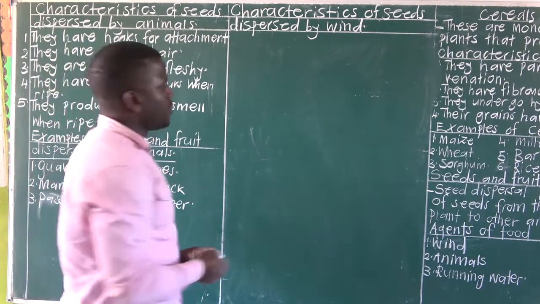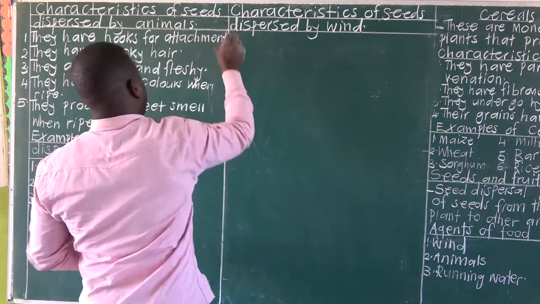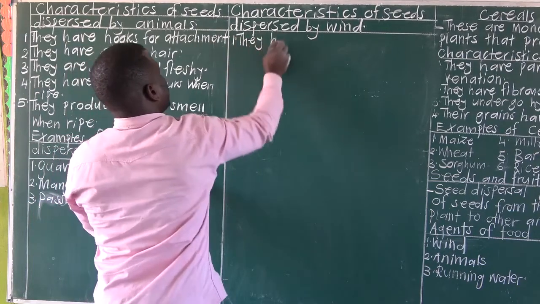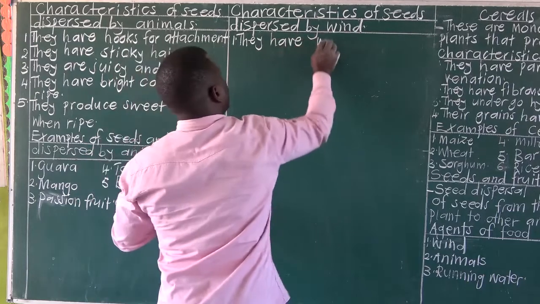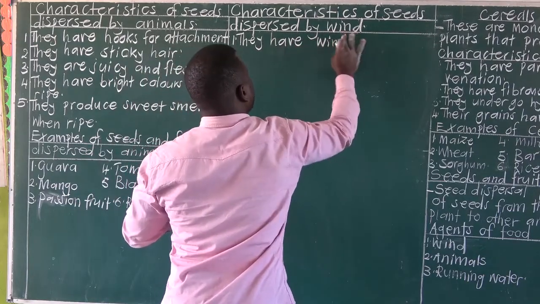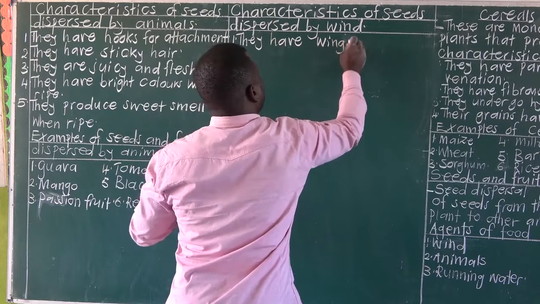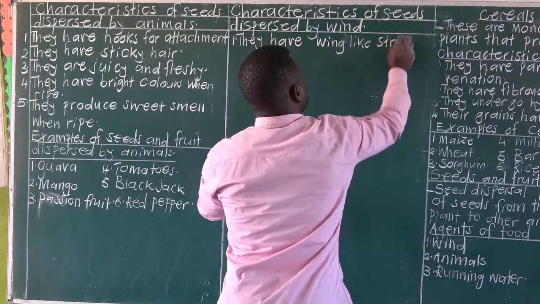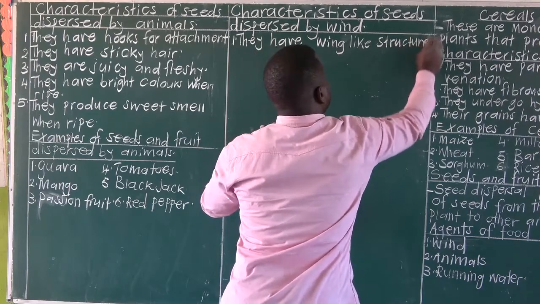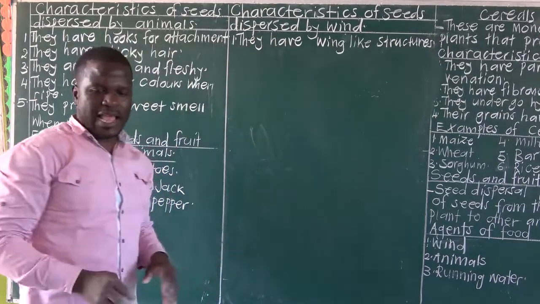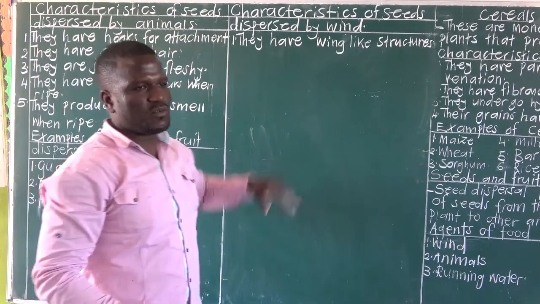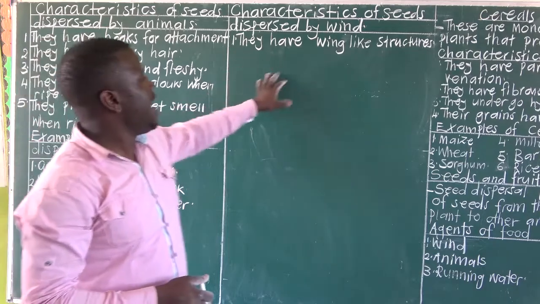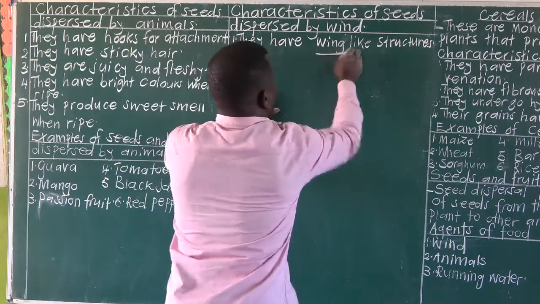These wing-like structures help them to move, meaning that the structures are like wings. They are like butterflies.